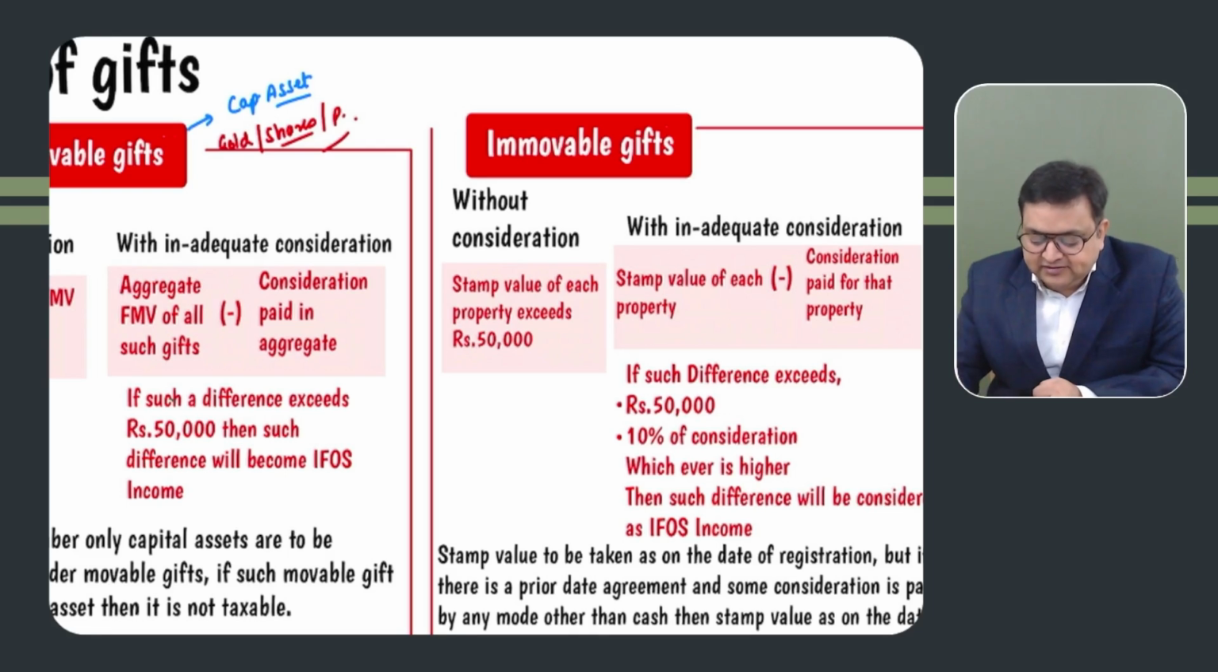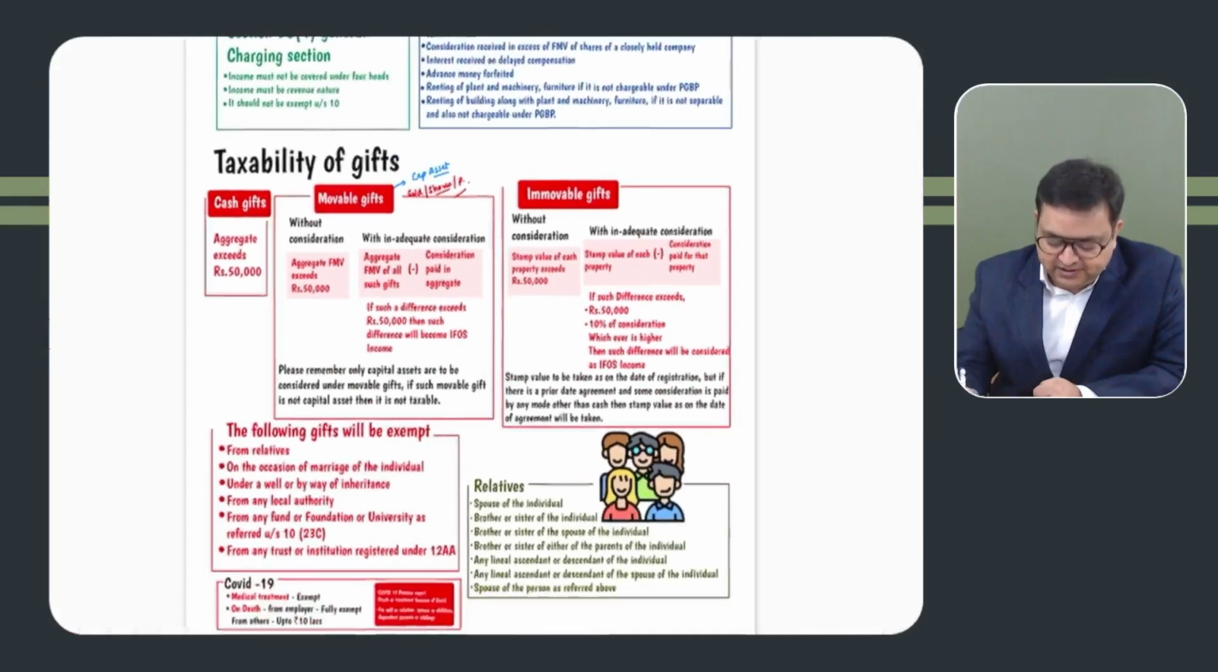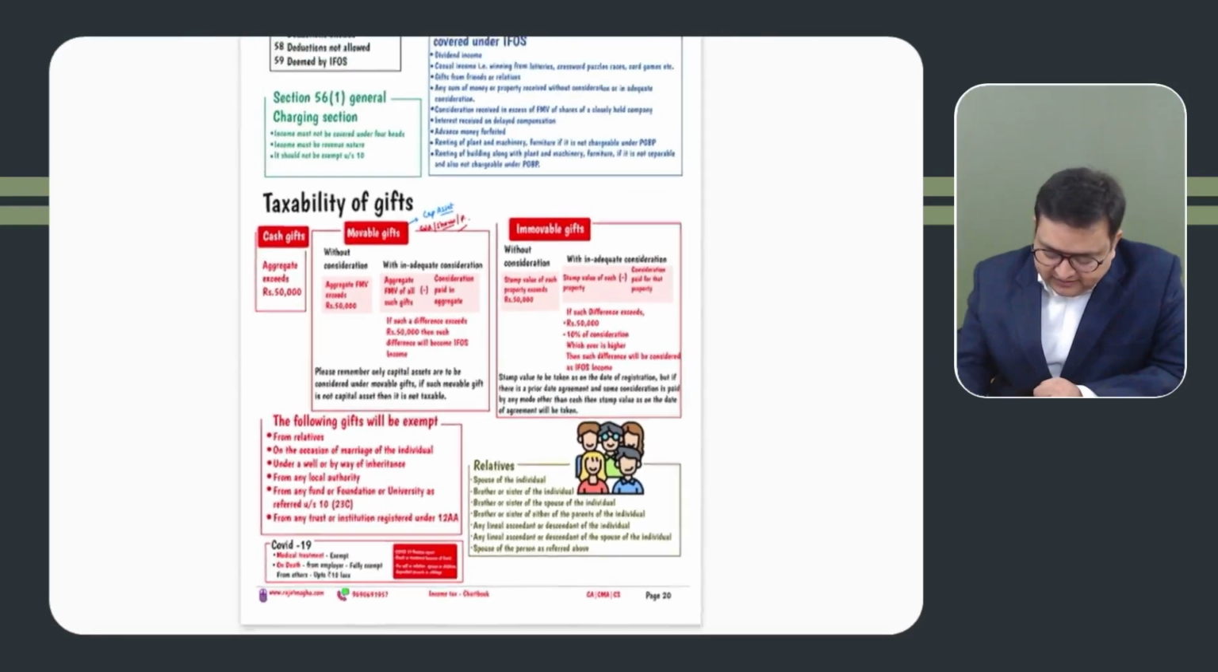But yes, you have to also look at the stamp duty value. If the stamp duty value is up to 110% of the purchase price, then it's okay. But if it is more than 110% of the purchase price, then you have to make it taxable. Got it? And the stamp duty value of the date of registration you have to take. But similar to what we have done in capital gains, in case there is a prior date agreement and some consideration is paid through account payee cheque, account payee bank draft or through banking mode, then you can take the stamp duty value of the agreement date also. I believe that you are able to recall this provision. So these are important. Taxability of gifts.